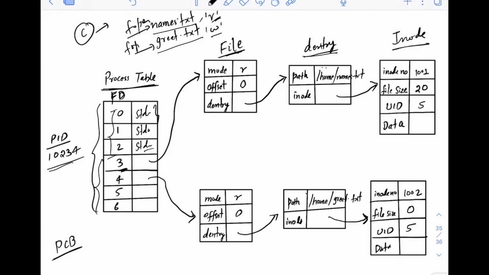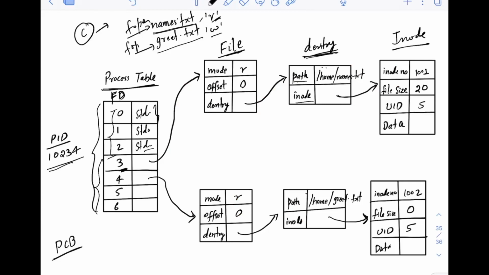And for this Dentry, the important metadata are the path of the file and the inode for this file. So this Dentry will store the path and also the inode. Let's assume that the full path for names.txt was /home/names.txt, okay? And of course, the inode associated with this file names.txt will be pointed to by that.